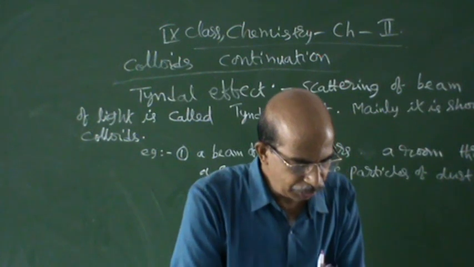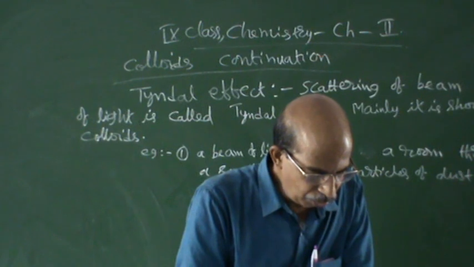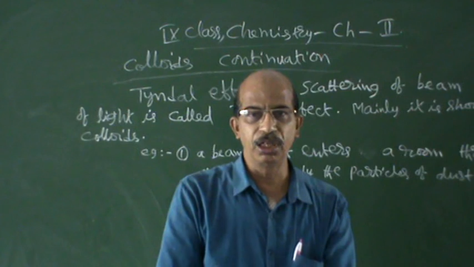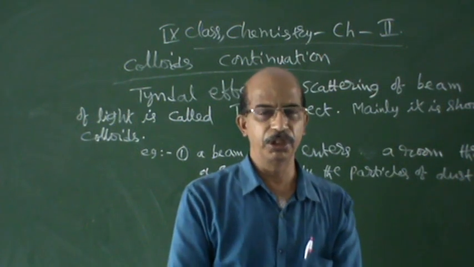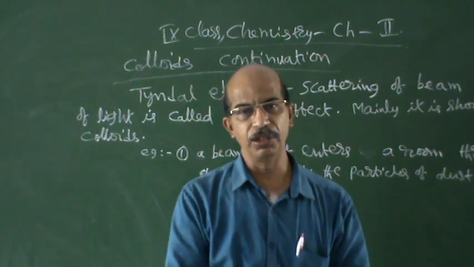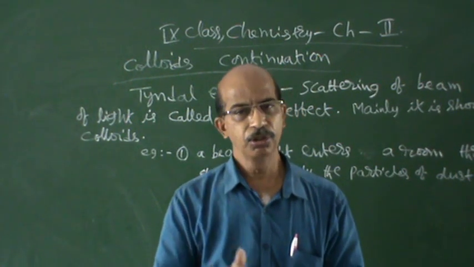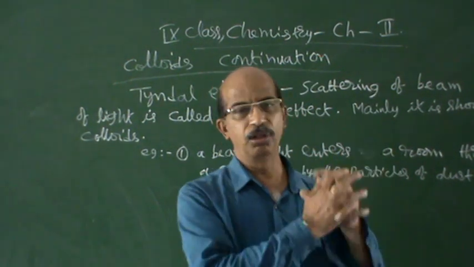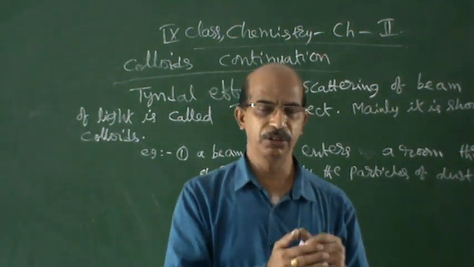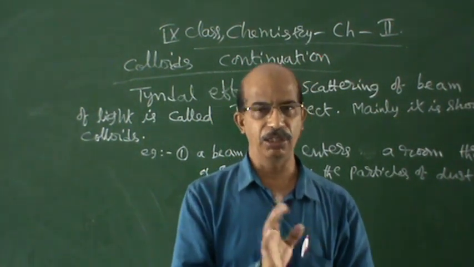So let us continue that examples. When sunlight passes through, see, when you are during your journey also you can observe. When you are traveling through a forest area, this can be observed sometimes. In a dense forest area, if sunlight enters through a small hole, there also you can observe this scattering of light. Suddenly you will see a portion of the light with dust particles and all.